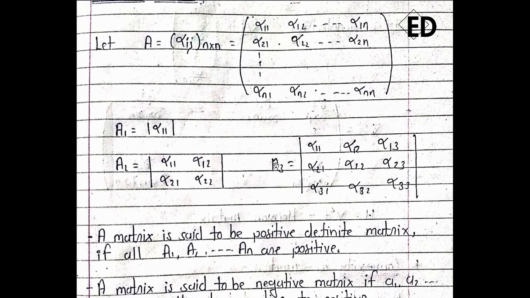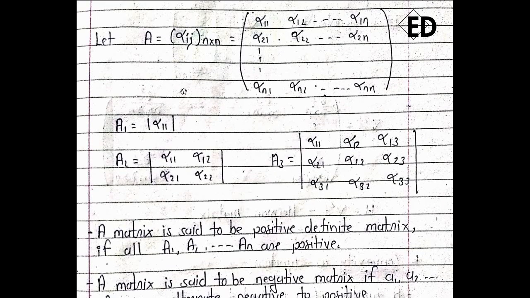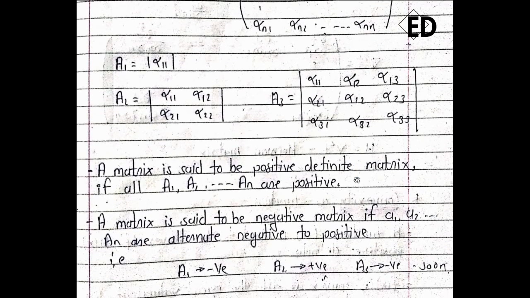so let's see some more definitions. A is nothing but, as you can see, a matrix. So a1 is nothing but this small matrix. Just remember what I am telling you, because we will use all this while solving our numerical example. a2 is nothing but this small matrix, it is a square matrix. a3 is also a square matrix of this type. Okay, so these are some of the definitions.